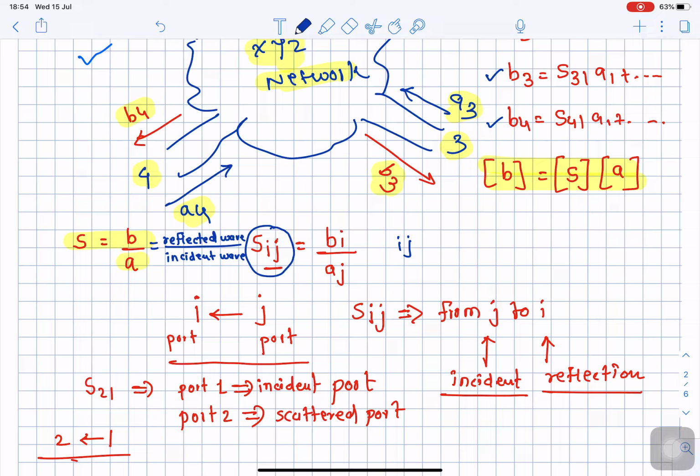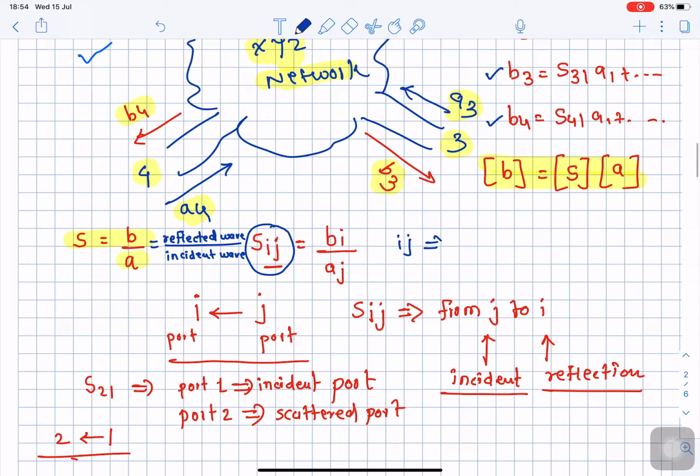What does Sij stand for? Sij stands for the notation at the suffix, where I and J represent ports of a network.